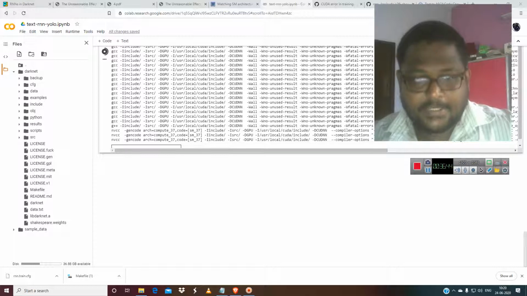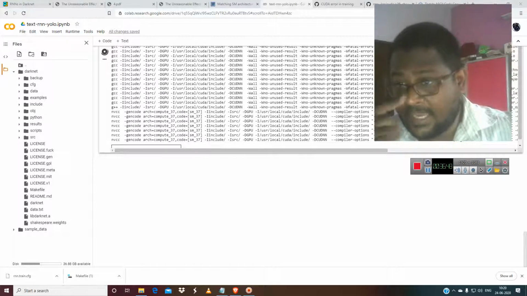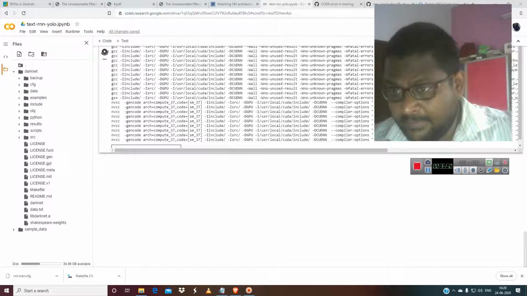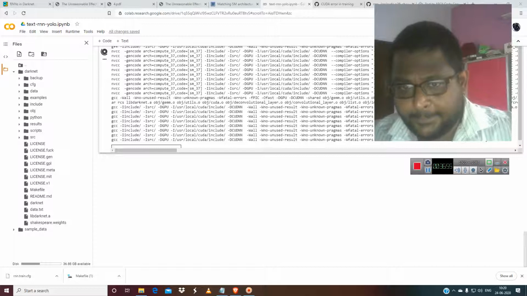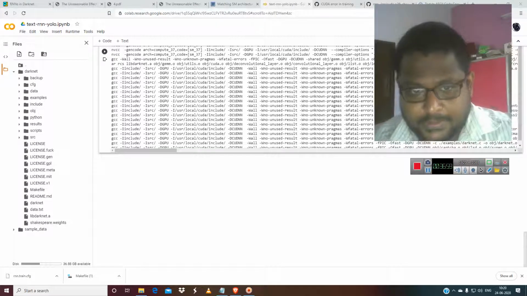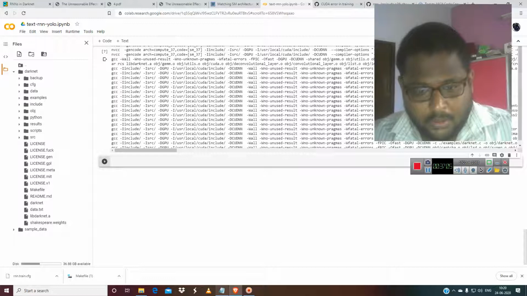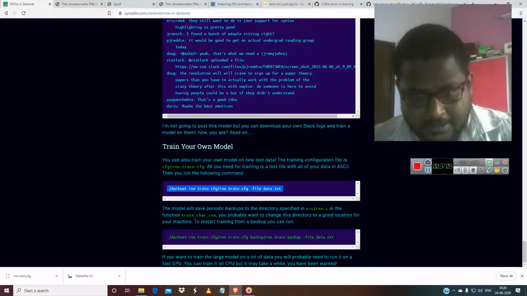So it is just identifying the architecture, and I'm telling you again, if you don't identify the architecture, it will be a very tough time in doing it. So please just identify the architecture, and then again what you have to do is get back here to the code. Now let's run this.